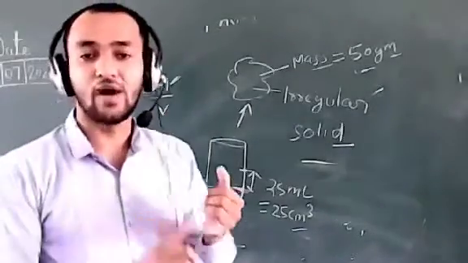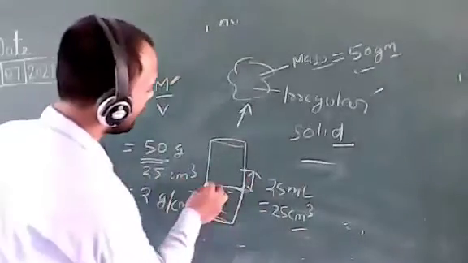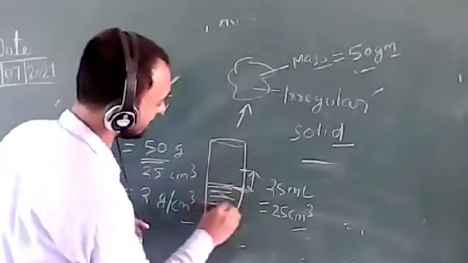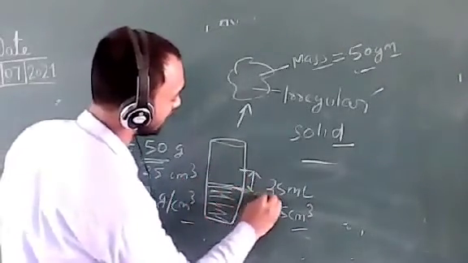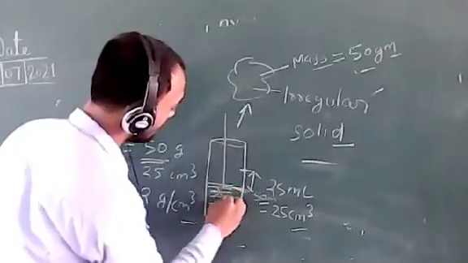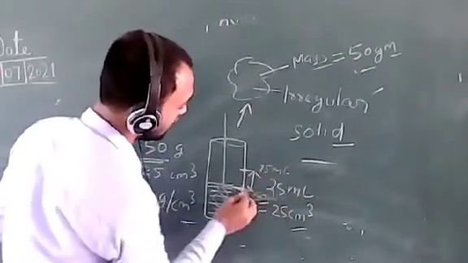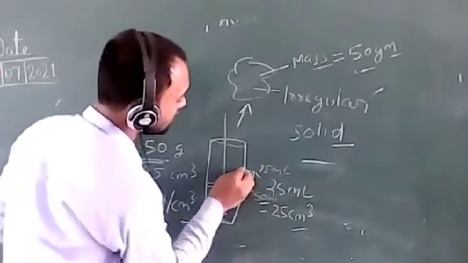We have learned to find the volume of any irregular solid with the help of a measuring cylinder. What will you do? We fill the water up to some level. Suppose 50 milliliter water is filled. Now putting this irregular solid in with the help of thread, the water level rises and it reaches 75 ml.